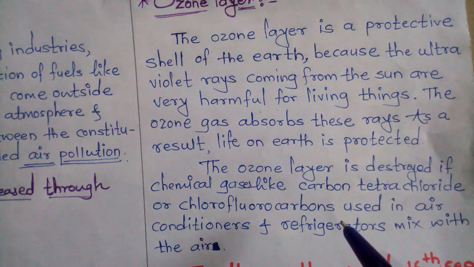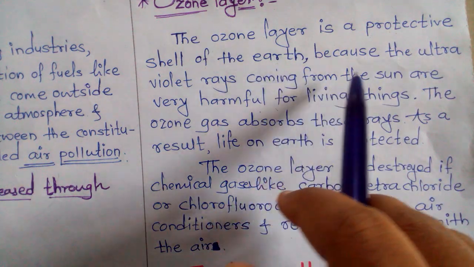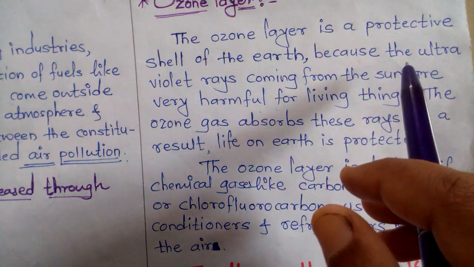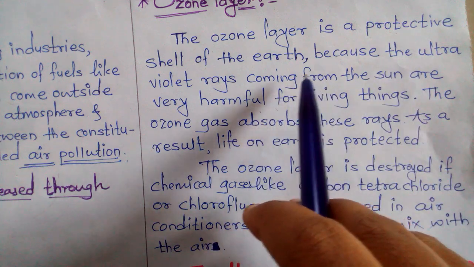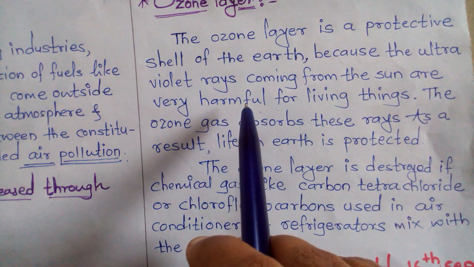Due to that, the percentage of oxygen increases, as well as the ozone gas level, and our earth is protected from the ultraviolet rays.